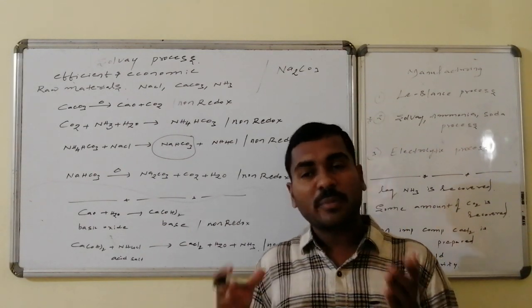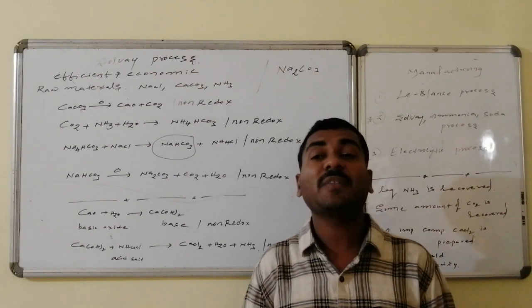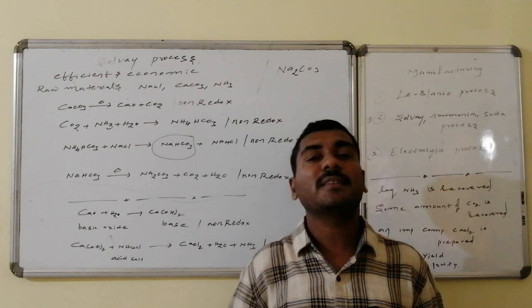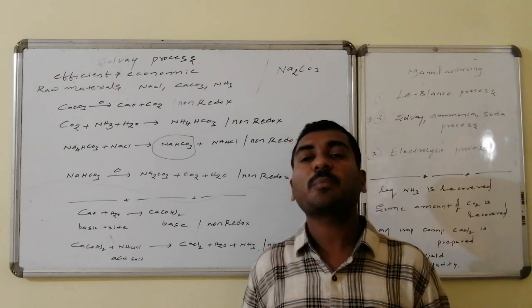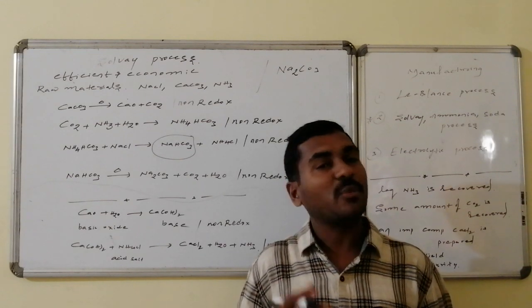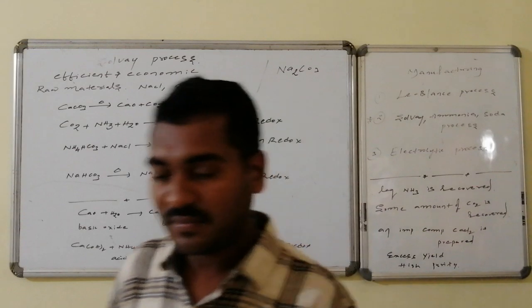The process applied for Solvay is not applicable for potassium bicarbonate and potassium carbonate, because these have higher solubilities.